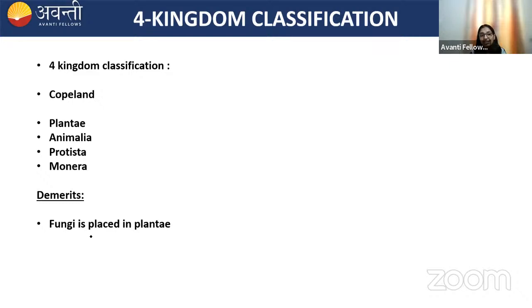Next is the four-kingdom classification, which was given by Copeland. Copeland resolved one issue: he separated the prokaryotes from the eukaryotes, because he classified the prokaryotes in a kingdom known as Monera. Now we have Plantae, Animalia, Protista, and Monera. But the demerit of this classification is that fungi is still placed in the kingdom Plantae.